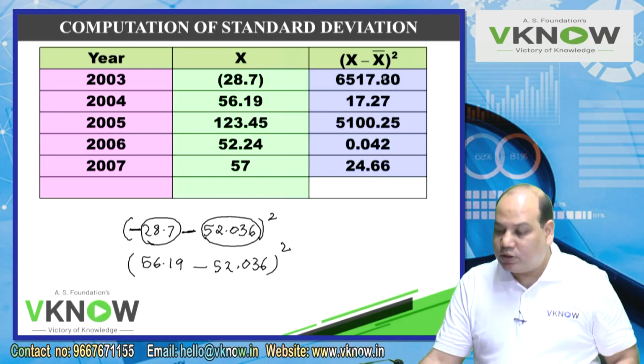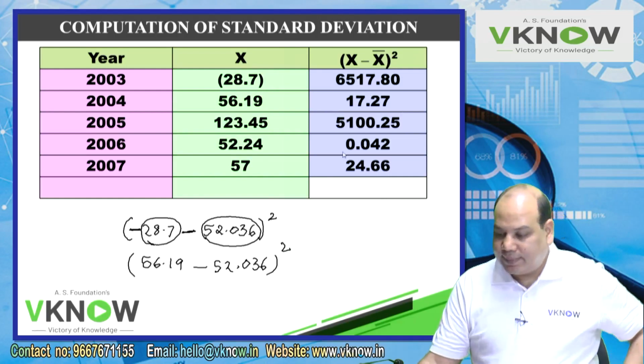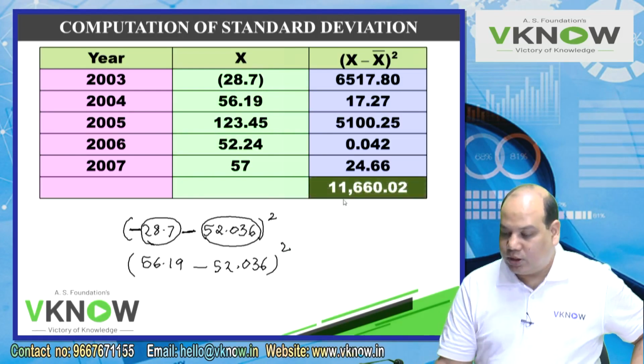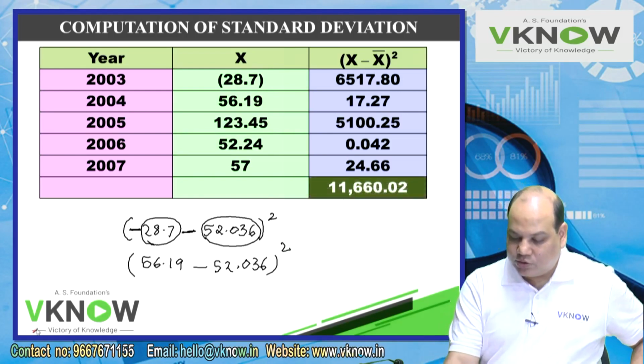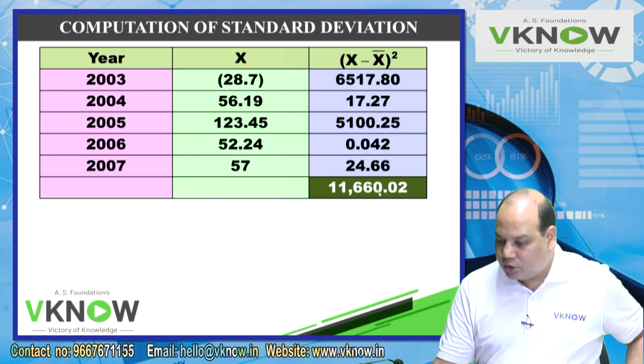You need to learn to use your calculator also. Otherwise in the exam you will sit down again and take the total. It will waste your time. Now memory recall. So it should be approximately, just check approximately, plus minus 1 rupee is okay. Is 11,660.02. 1 or 2 rupee difference is okay.